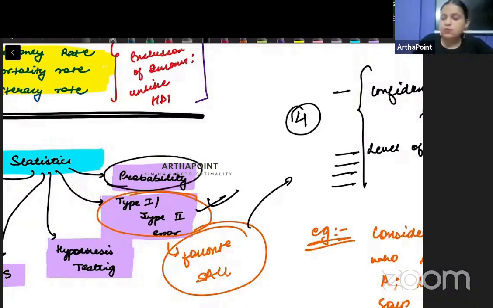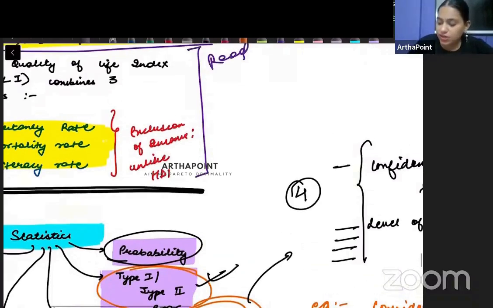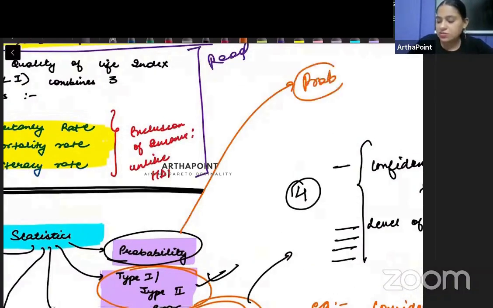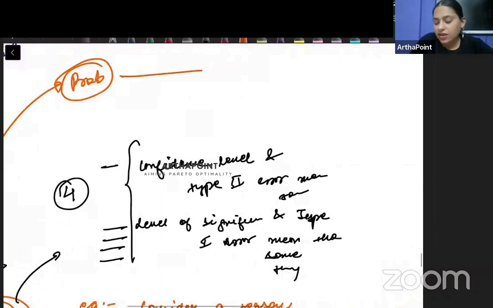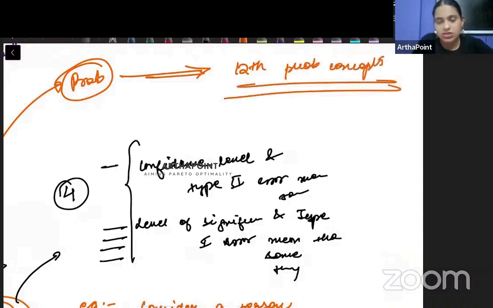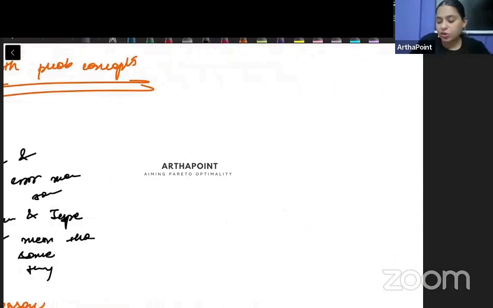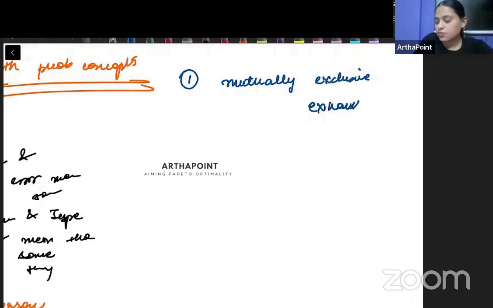If you want to revise probability, then whatever probability you have studied in CUET, that is more than enough. You can revise class 12th probability concepts. You don't have to go beyond that. You need to know concepts like what is mutually exclusive, exhaustive, independent events.